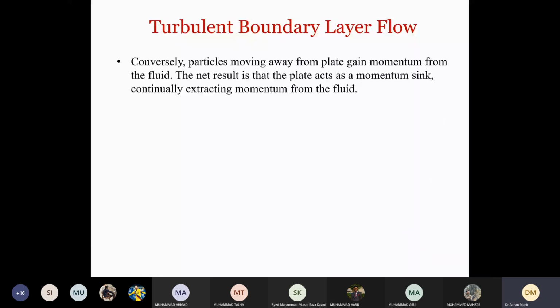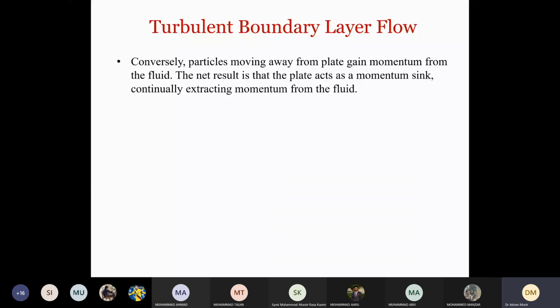Conversely, particles moving away from the plate gain momentum from the fluid outside the boundary layer, because that fluid has more momentum as it has more velocity. So the fluid particles from the boundary layer, when they come in contact with those particles which have high momentum, gain momentum. The net result is that the plate acts as a momentum sink,